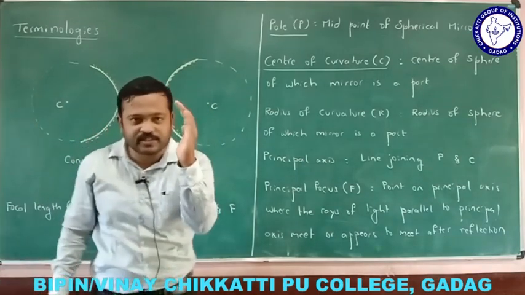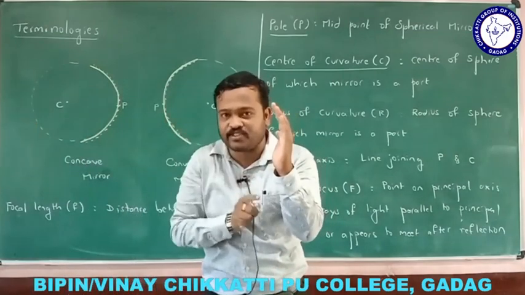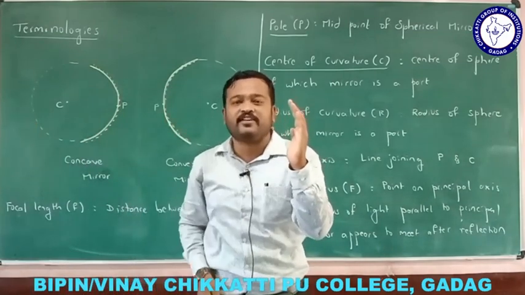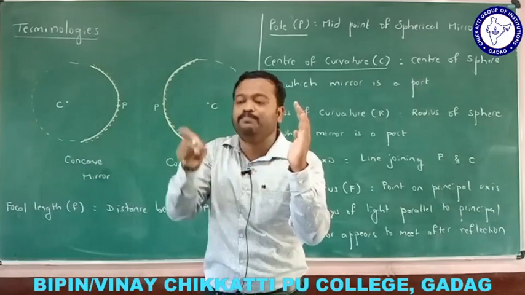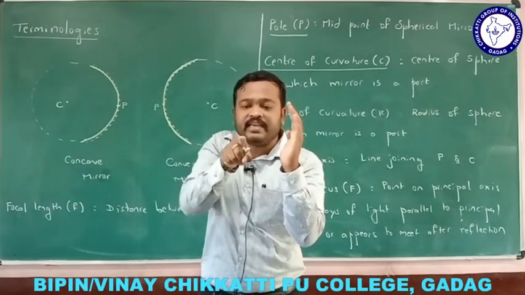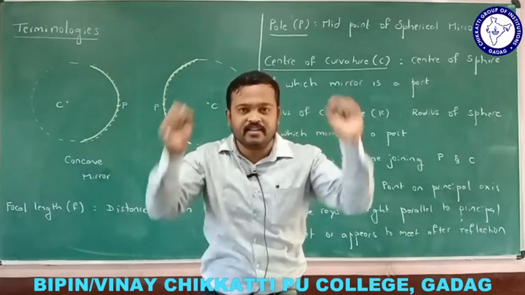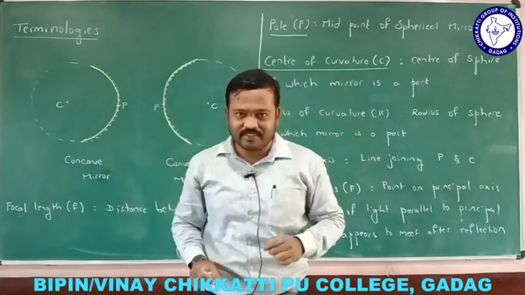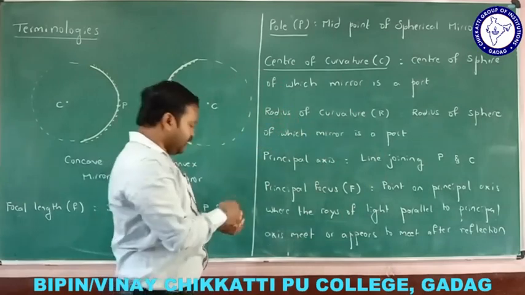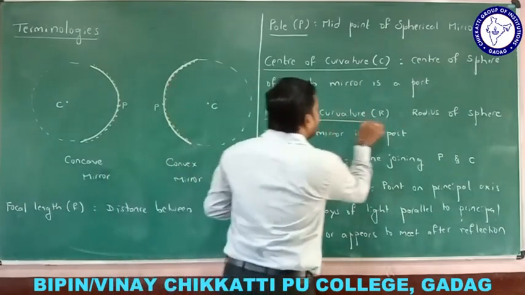So center of curvature is the center of the sphere of which the mirror is a part. For example, this is the mirror. Let me consider this is the reflecting surface and this is a concave mirror. Where is the center of curvature? I need to imagine a sphere here. If I imagine a sphere, here I will be getting the center of the sphere, and this center is called the center of curvature.